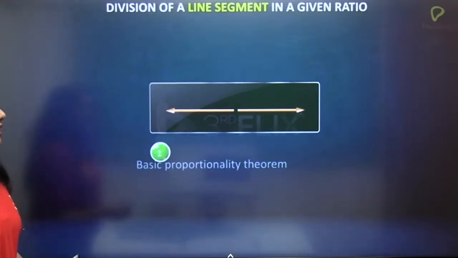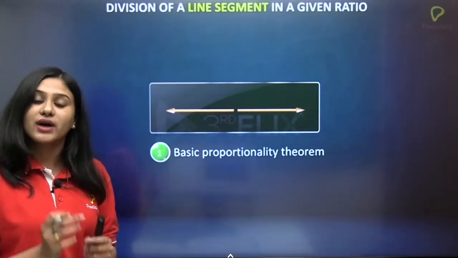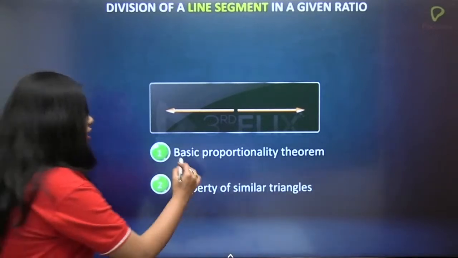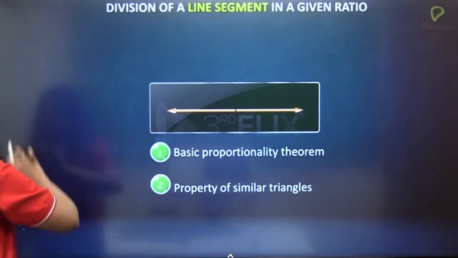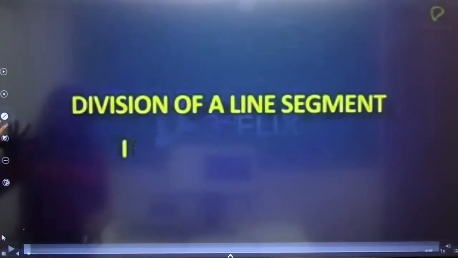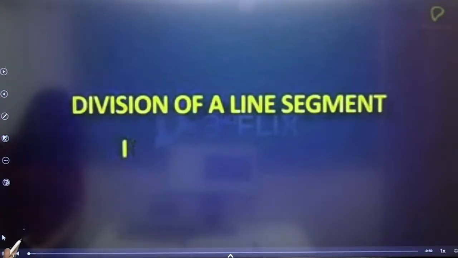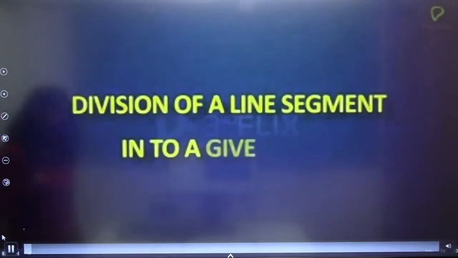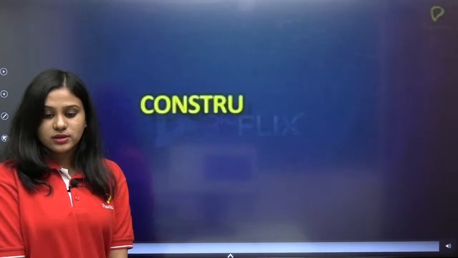Now let us see how to divide it. So basically, there are two methods to divide a line segment in the given ratio. One is the basic proportionality theorem and the other one, okay, this is again starting.